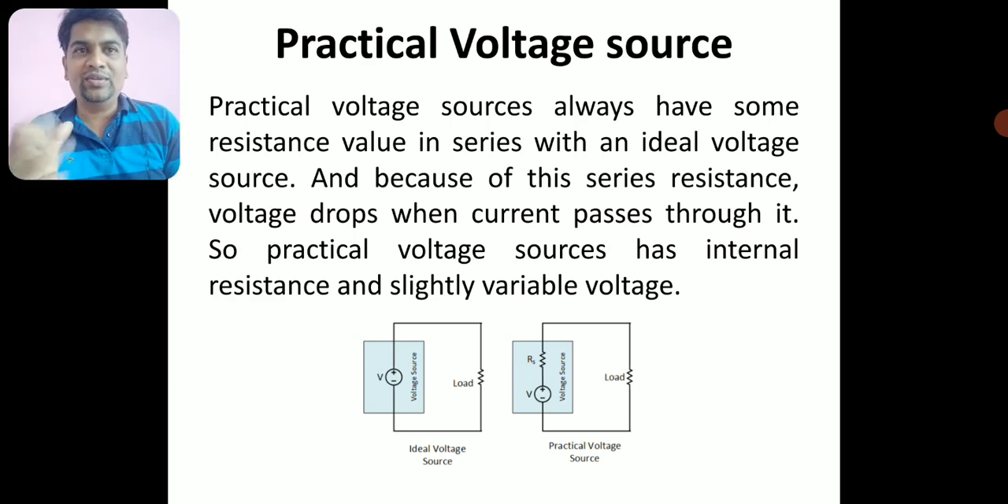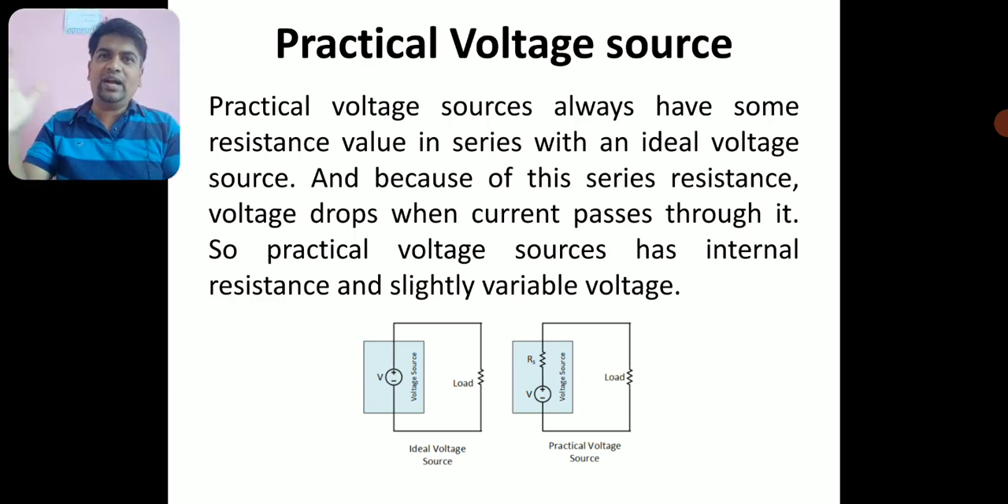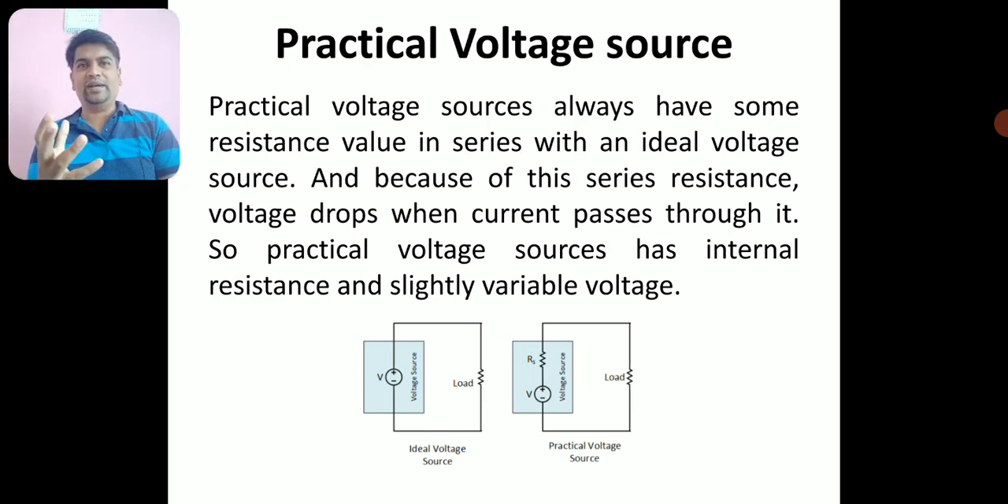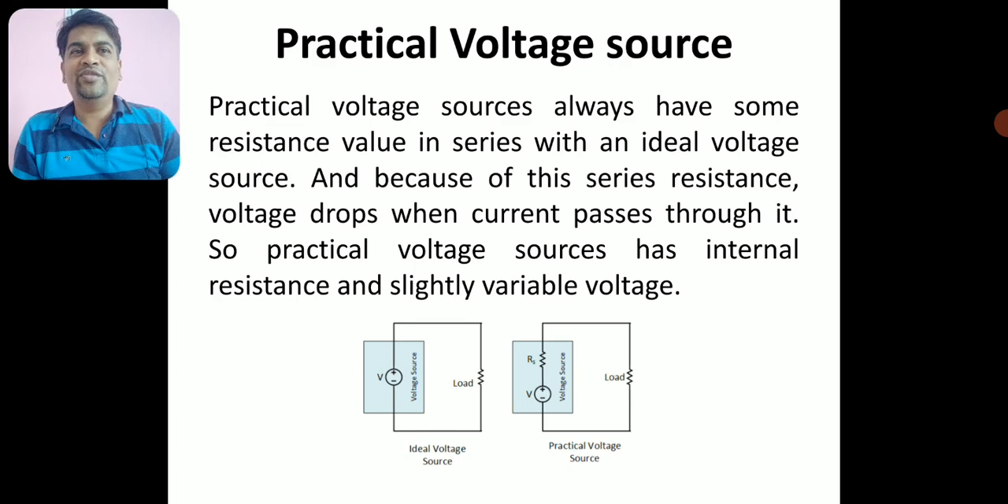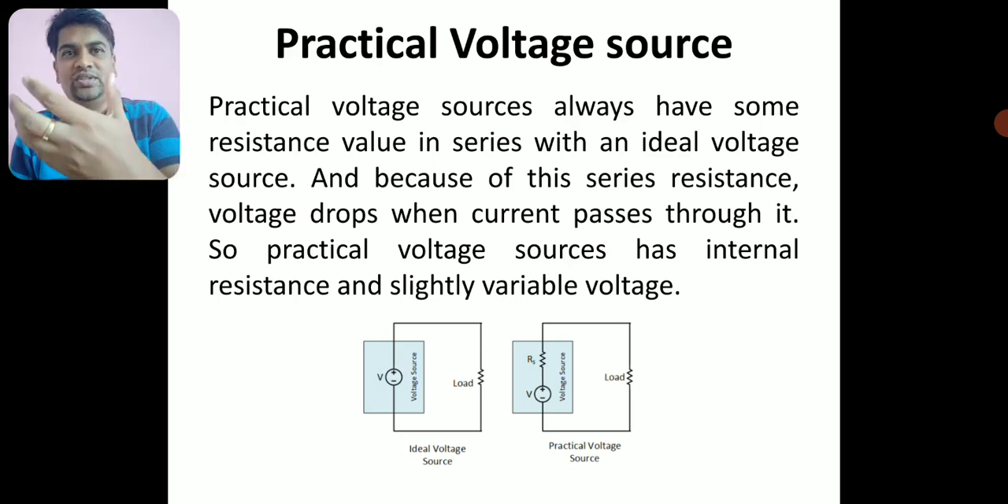Now we look at a practical voltage source. When I talk about the ideal case for any quantity, I also have to talk about the practical case. An ideal voltage source cannot be developed, because you cannot make the internal resistance zero for any voltage source. Practically, any voltage source will have some internal resistance. A practical voltage source always has some resistance in series with an ideal voltage source.